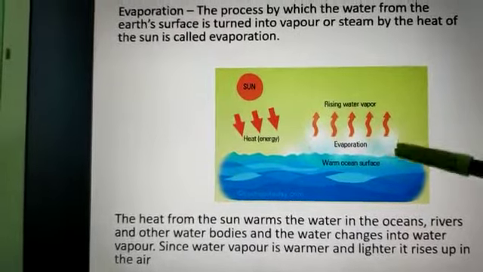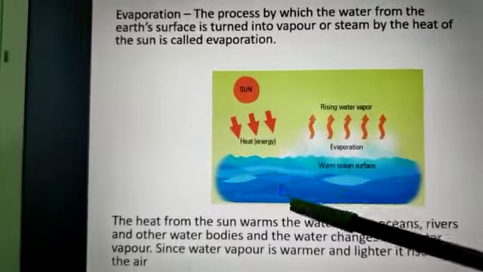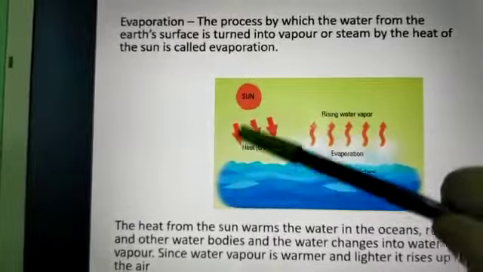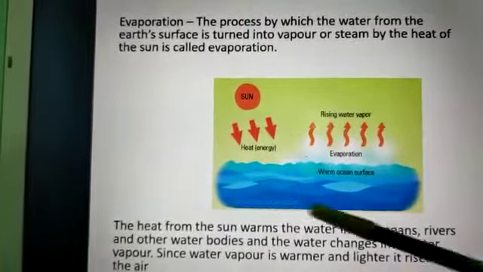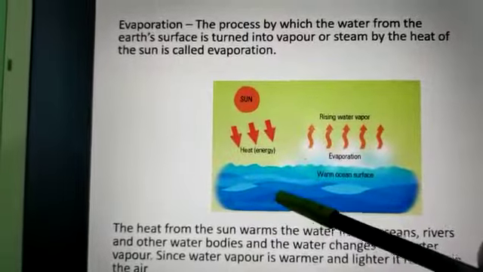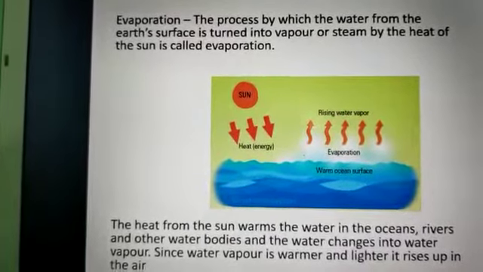This picture is very important. You have to practice this picture. Look at this picture. The sun gives sunlight, which means heat, to our earth, and the ocean, that means the water bodies, becomes hot and evaporates. This is called evaporation.